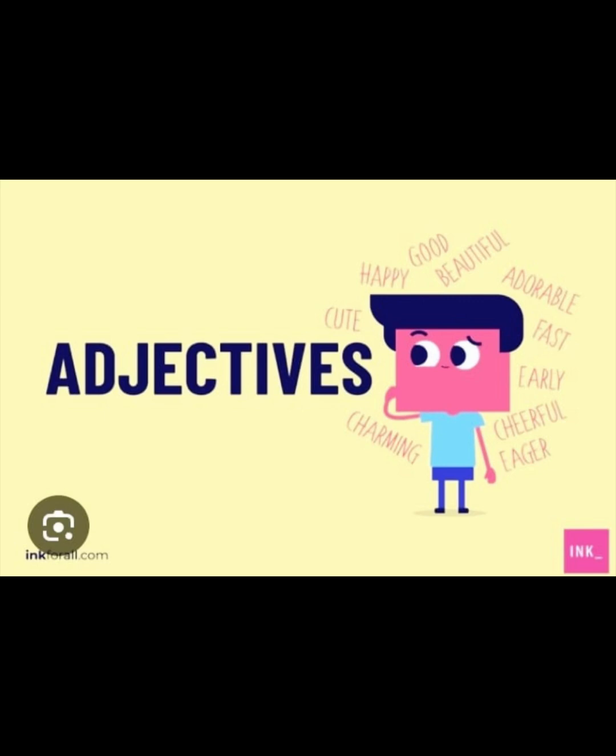So if it is one or two syllables, then you add er. If it's one syllable, then you add er. See, tall, taller. Young, younger. But if you say intelligent, more than one or two, then you will use more. More intelligent, more beautiful. Beautiful is also an adjective. So if it has more than one syllable, then you use more.